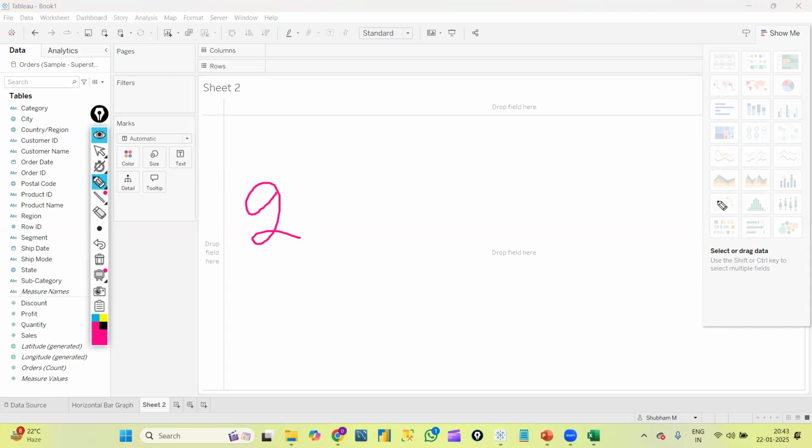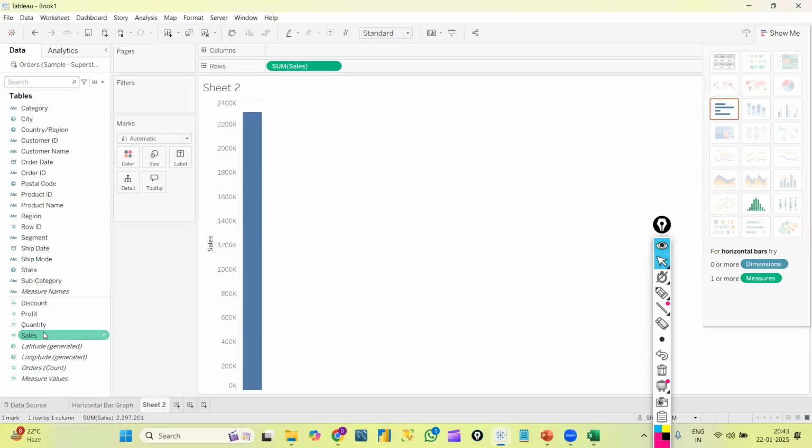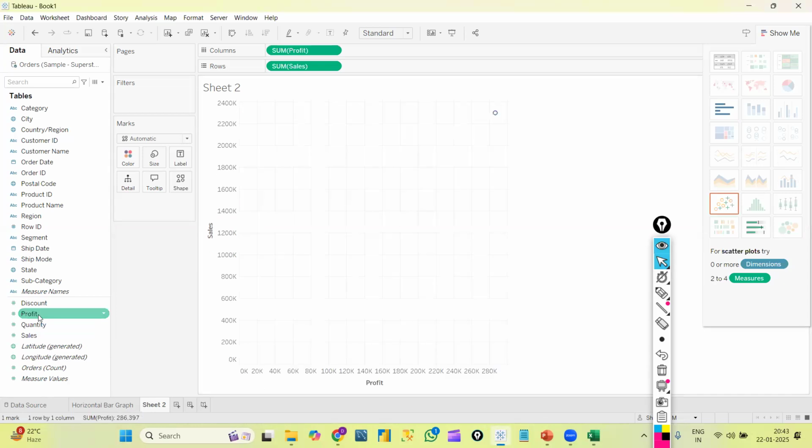Whenever we want to analyze any two measures, we will use this scatter plot. We know whatever we can see at the bottom, that is the measures, right? Let's create a scatter plot by using sales. I'm selecting sales, I'm selecting profit. By default I will get a scatter plot.